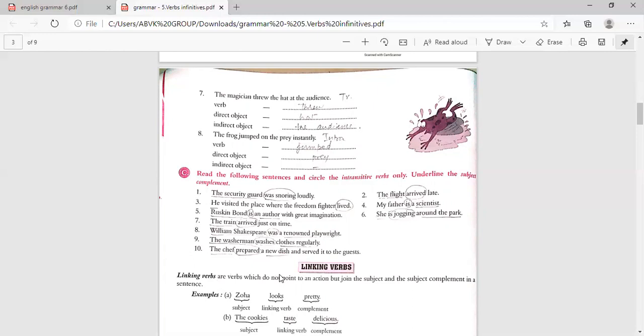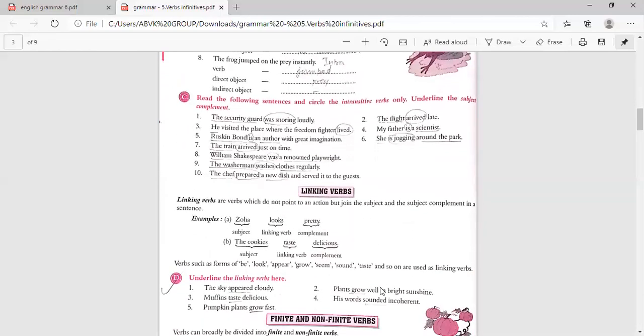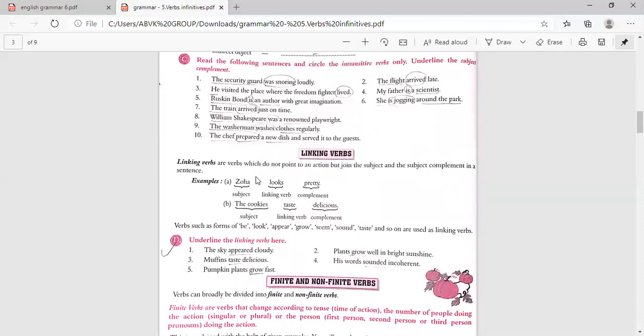The next one, linking verbs. Coming to the linking verbs. Linking verbs are verbs which do not point to an action but join the subject and the subject complement in a sentence. So here, Zoha looks pretty. So Zoha is the subject and pretty is the complement. Zoha and pretty, in between is looks, this word joining these two words. So this is a linking verb. That's why it is called a linking verb. That is, it's no action, but it joins a subject and a complement.